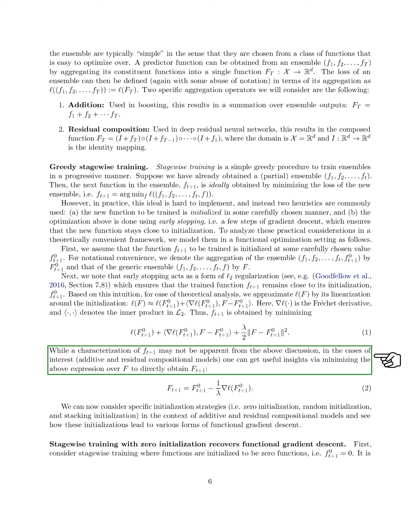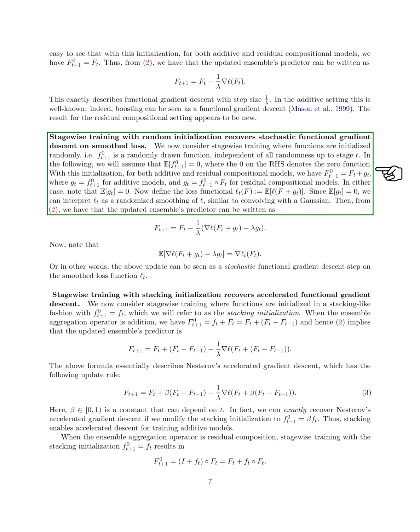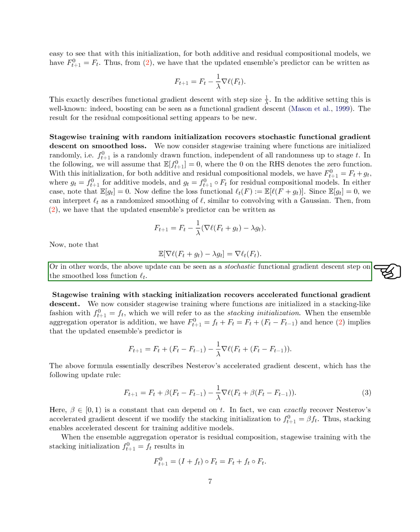When functions are initialized as zero functions, stage-wise training leads to functional gradient descent with a specific step size. This concept is well known in the additive setting, where boosting resembles functional gradient descent. The result for the residual compositional setting seems to be novel. On the other hand, when functions are randomly initialized, stage-wise training results in stochastic functional gradient descent on a smooth loss function. This smoothing effect can be likened to convolving with a Gaussian. The update in this case can be interpreted as a stochastic functional gradient descent step on the smooth loss function.